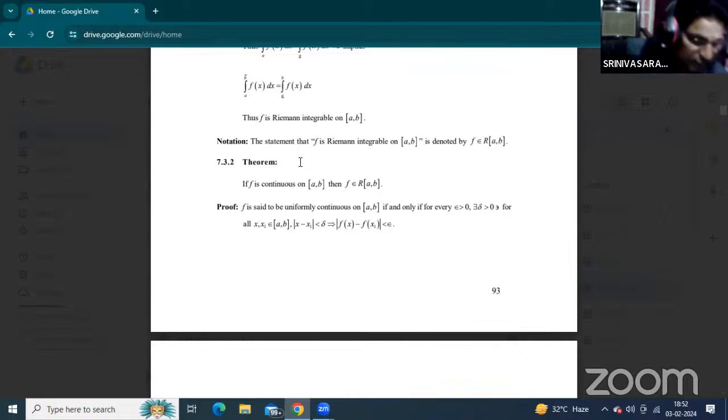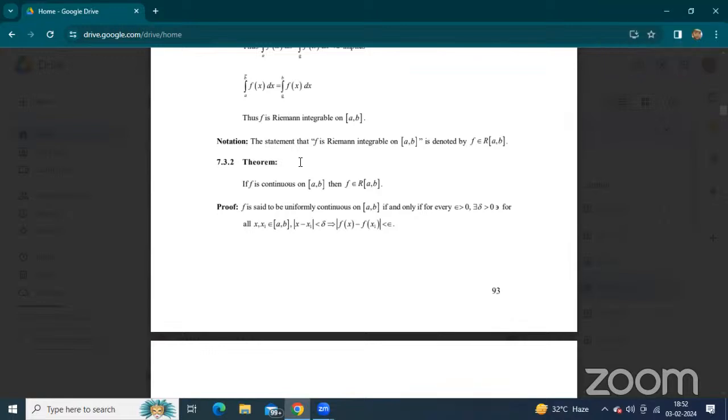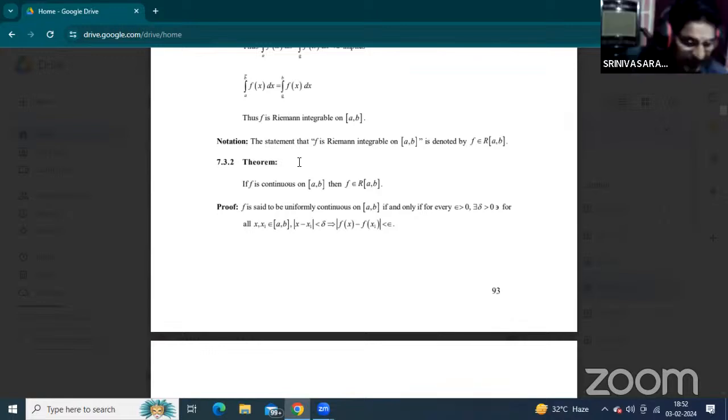Define Riemann sums. Please note down, students. Please note down the question: define Riemann sums and Riemann integrals. From the examination point of view, this is a very important concept.